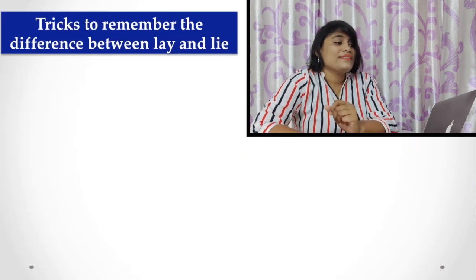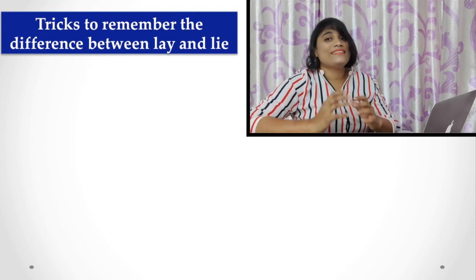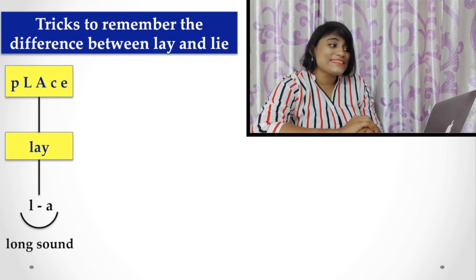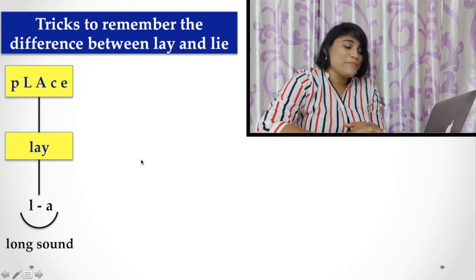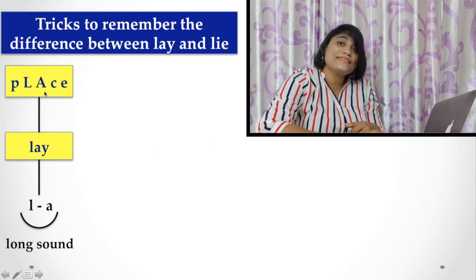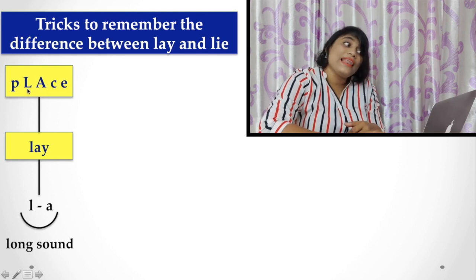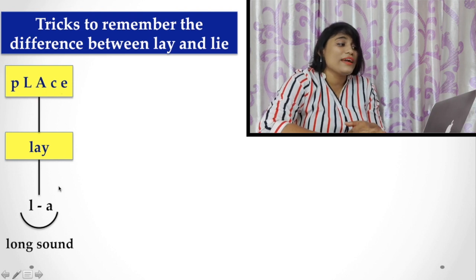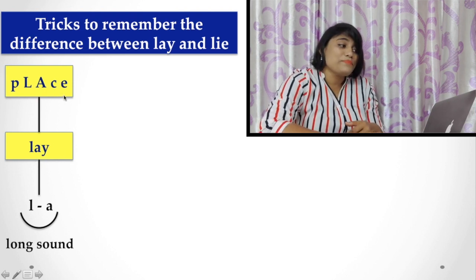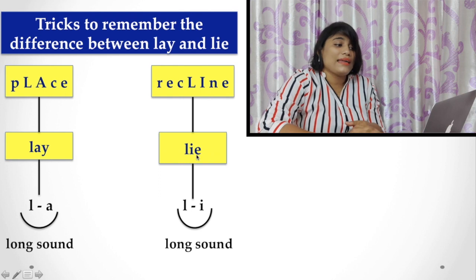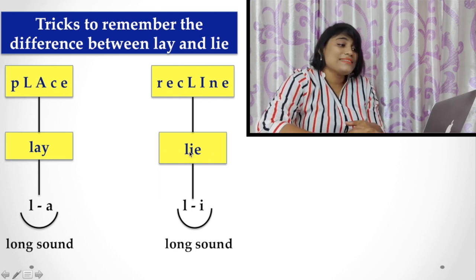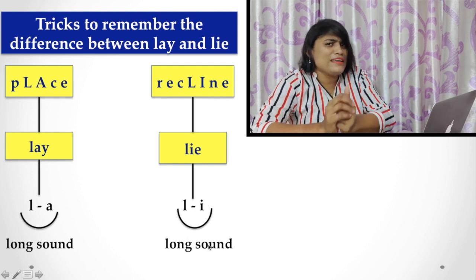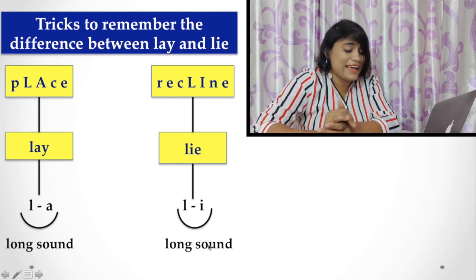And here is a trick to remember lay and lie. Let's see what the trick is. When lay means place, look at the spelling: L-A. This L-A long sound means place. When L-A, lay means place. And lie means recline, as you find IE is a long sound. This is a very short trick for you to understand.